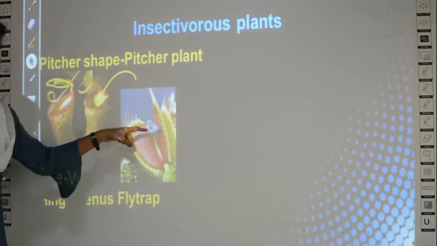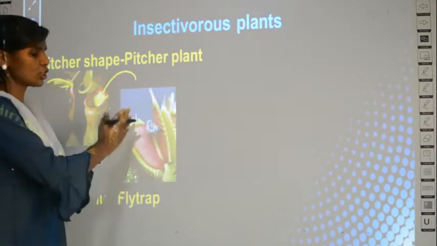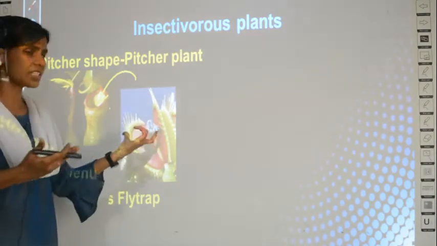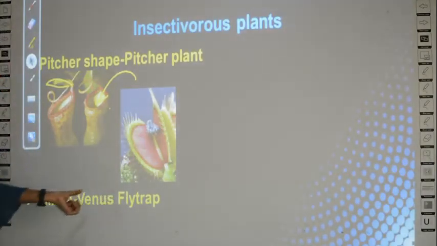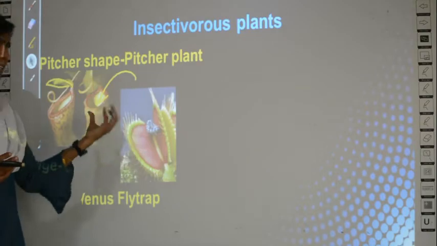So when insects get inside, this opening will shut like this. Clear? What is the name of the plant? Fly trap, and the shape is hinge shaped. Okay, this is also insectivorous plant.